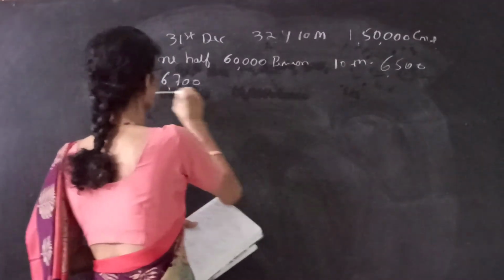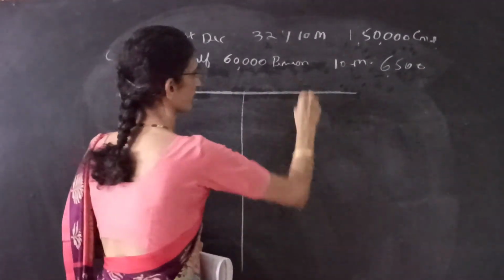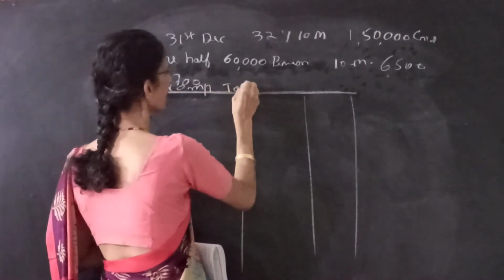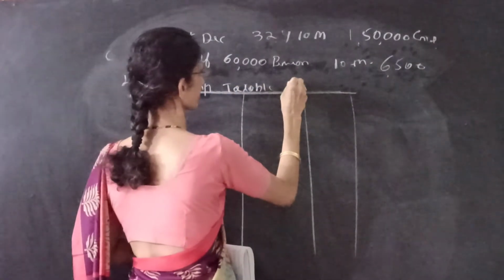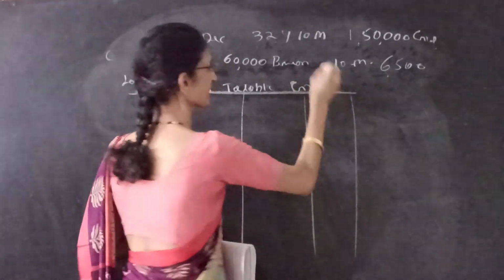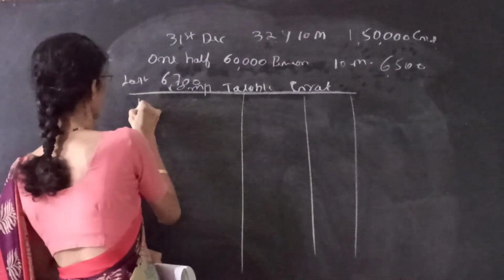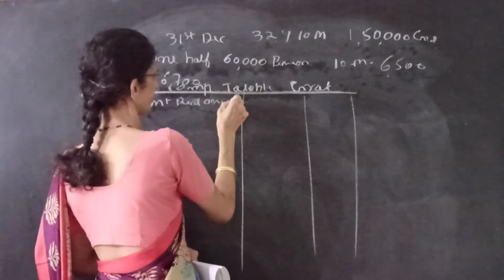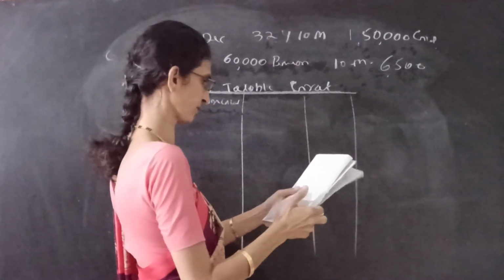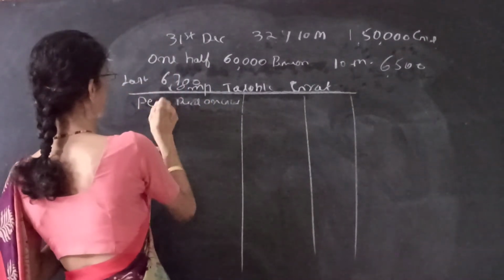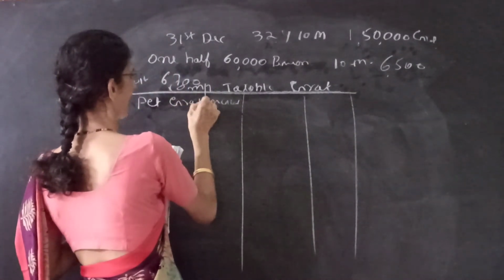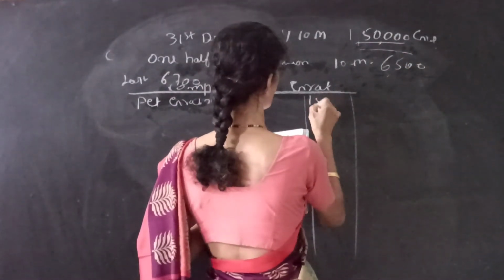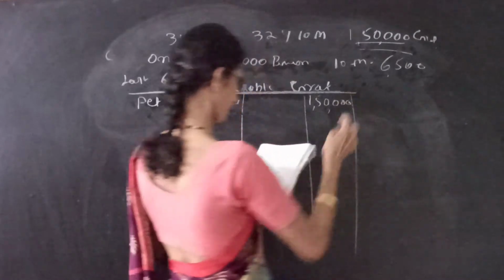So now we can easily compute the gratuity. Computation of taxable gratuity. First we have to write the actual gratuity received, which is 1,50,000.